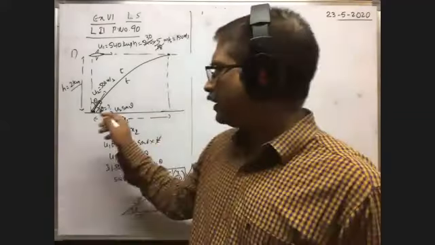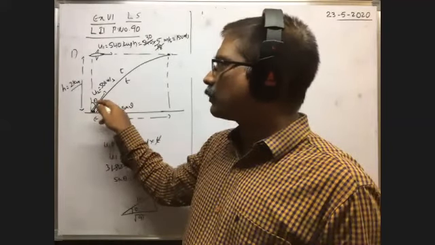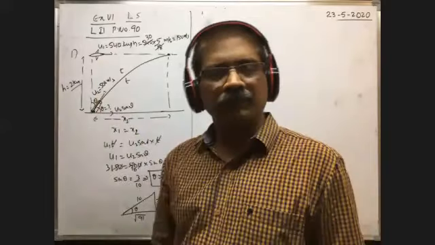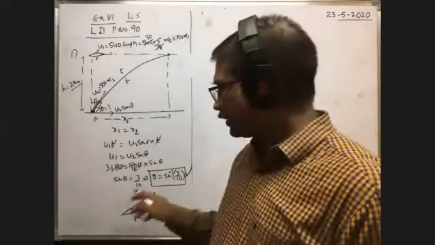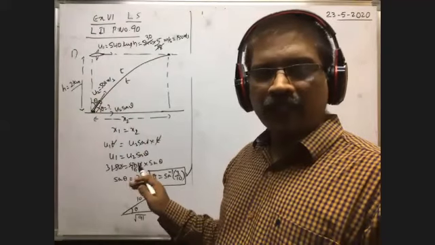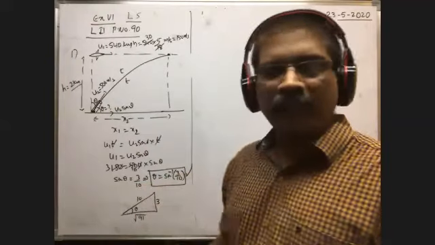Varshit, by calculating this also, you have to subtract this angle from 90 so that you will get this value. Okay, we can find, no problem. But you won't get it directly like this. You'll get 90 minus something, 90 minus cos something.